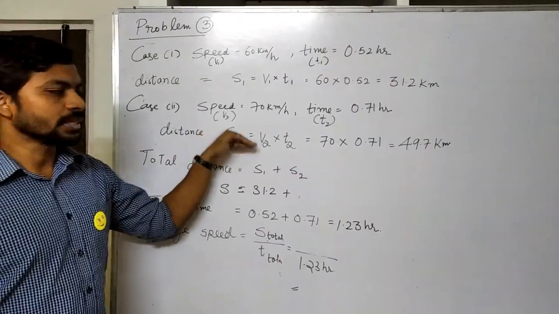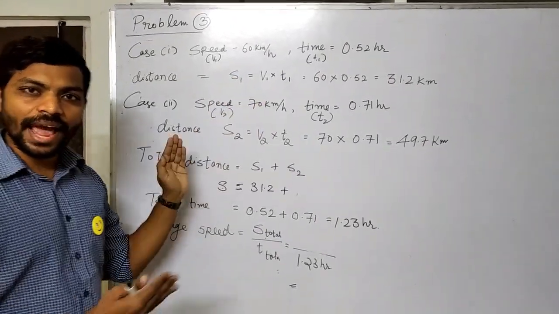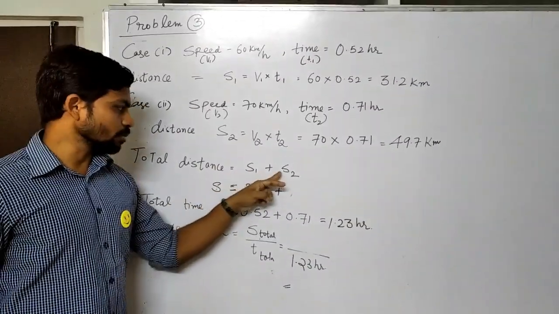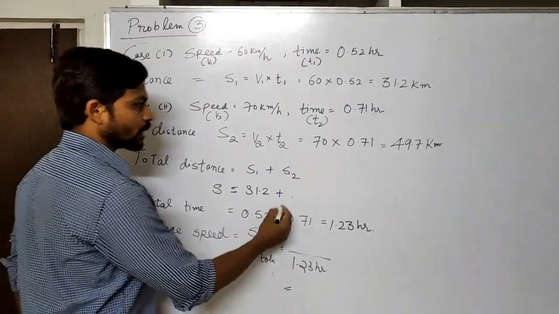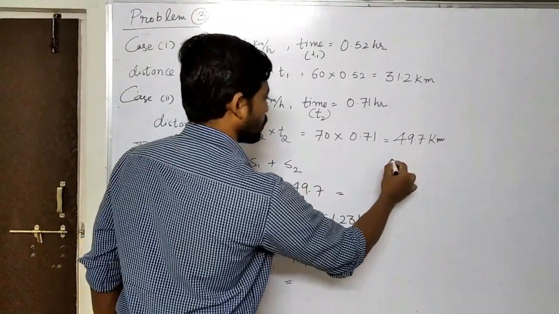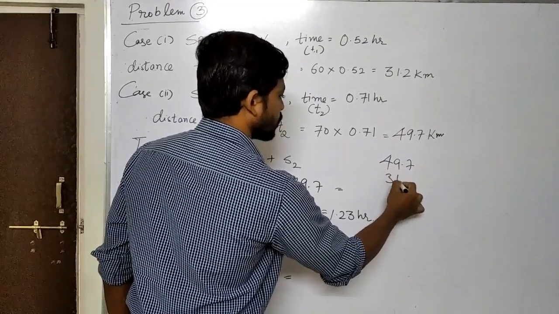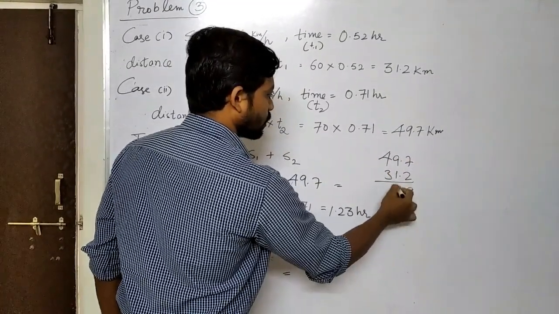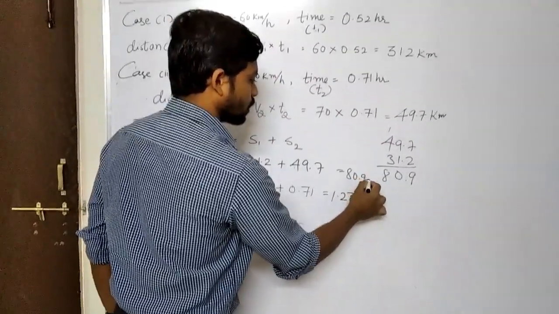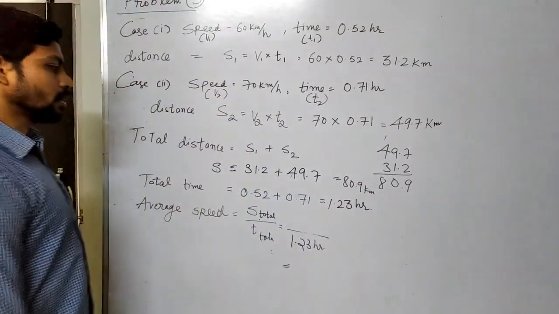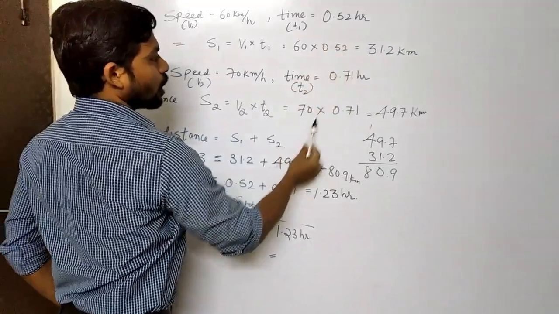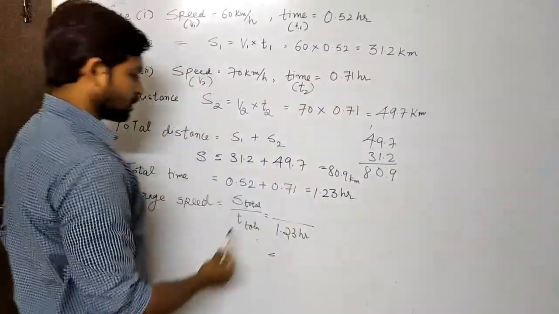Now we have distance in both the cases. So let's add both the distances. We get the total distance. The total distance is S1 plus S2. We get 31.2 plus 49.7. If we add both of them, we get 80.9 kilometers.